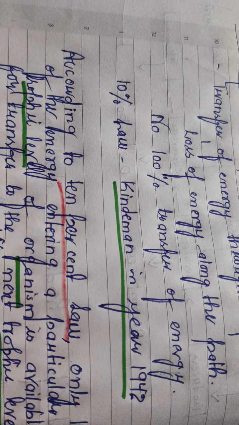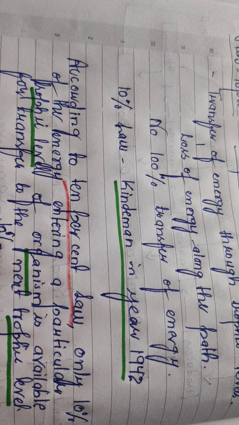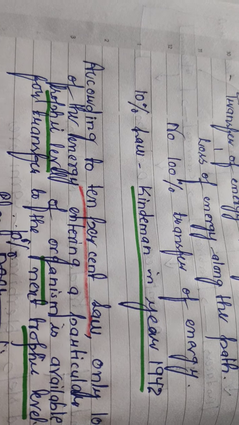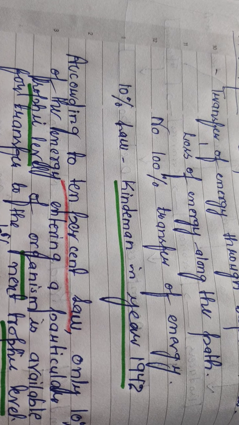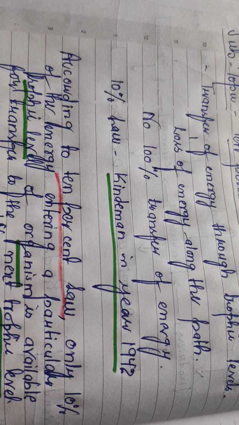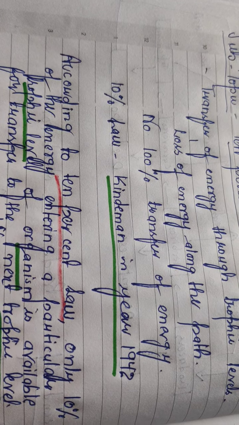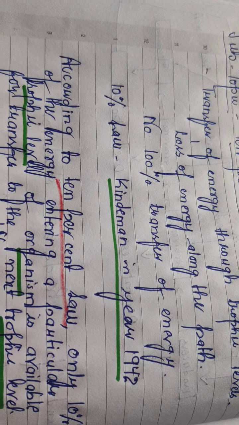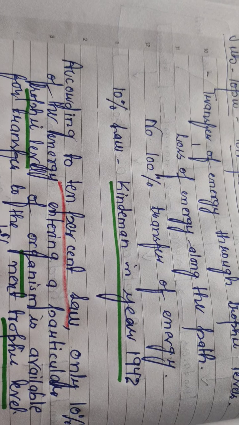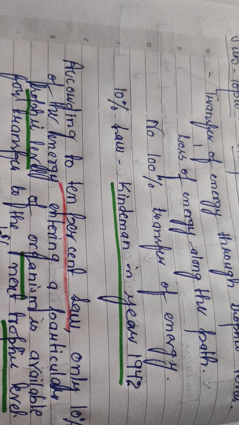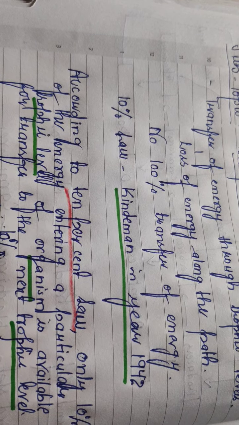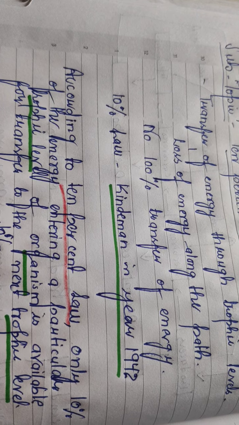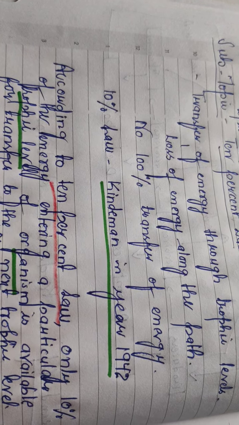What is the 10% law? The 10% law was given by Lindeman in the year 1942. According to the 10% law, only 10% of the energy that enters a particular trophic level of an organism is available for transfer to the next trophic level. Thus we can say that at each trophic level in the food chain, only 10% of energy is transferred from one trophic level to another. This is what is known as the 10% law.